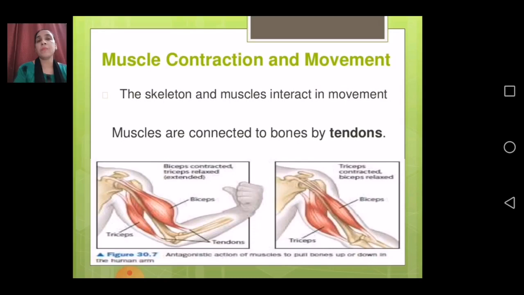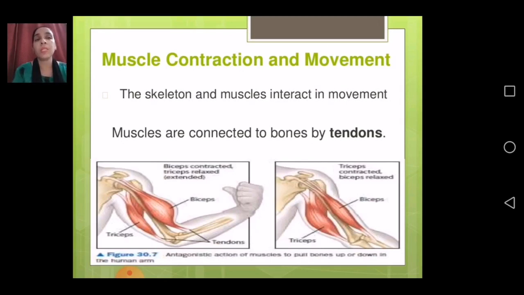In the body of earthworm, the earthworm is expanding its front, then contraction is there in the rear end, and then again expanding the rear end, and then contraction will be there in the front end. So muscle contraction and movement is very important in the skeleton, not only in animals, in human beings also.